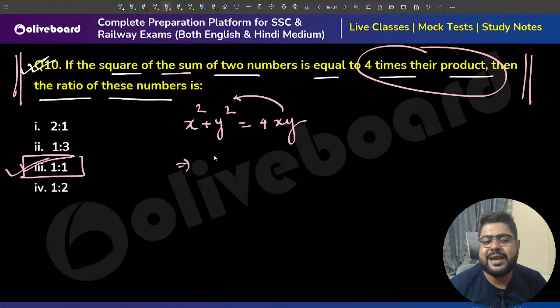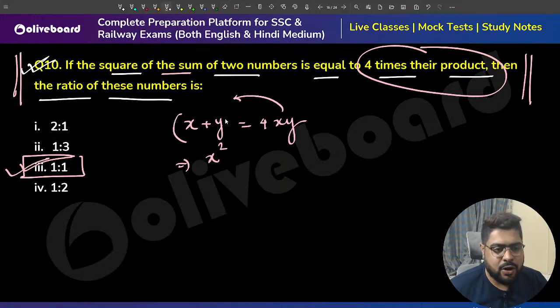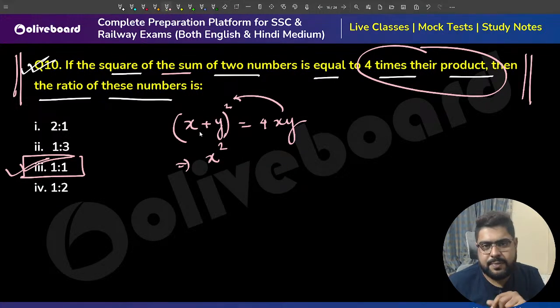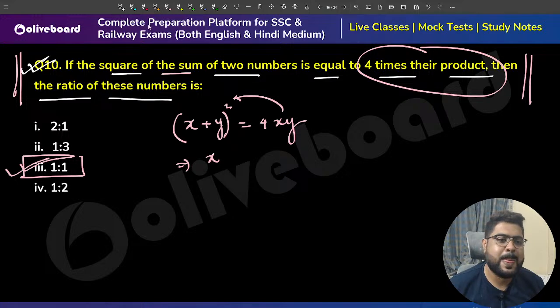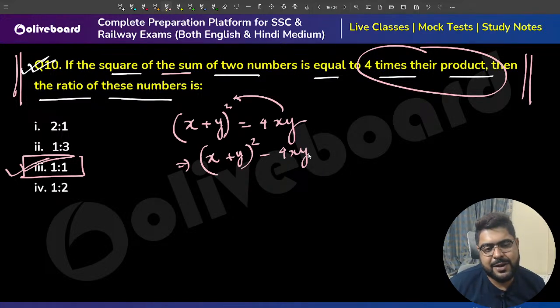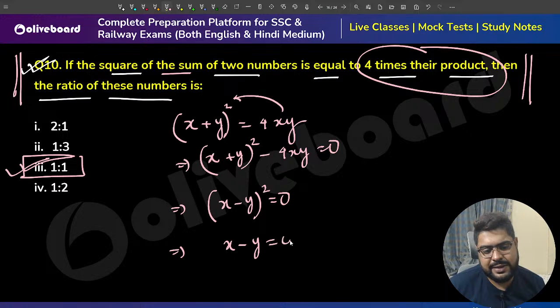If you take this to this side, x plus y whole square minus 4xy is equal to 0. So this is the formula for x minus y whole square. That means x minus y is 0, so x equals y. That means the ratio x by y equals 1:1.